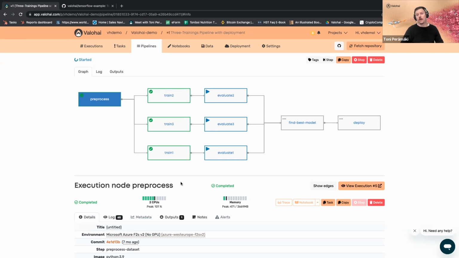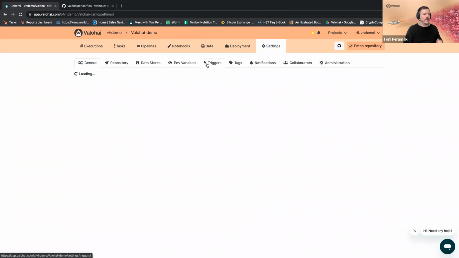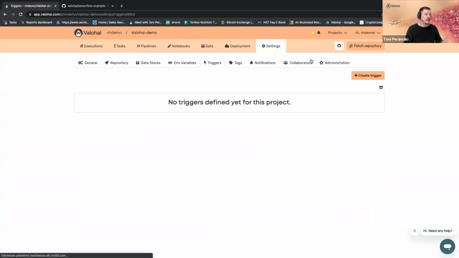Or maybe you want to follow a specific data bucket, and whenever new data arrives, you trigger a Valohai pipeline that pulls in that data and retrains a model with it. Or we can follow endpoint metrics from the production environment and trigger with that.